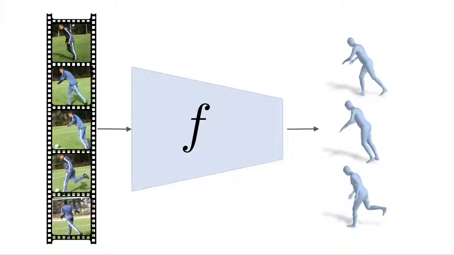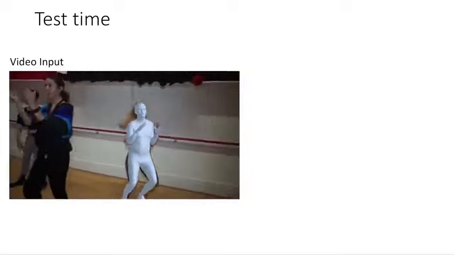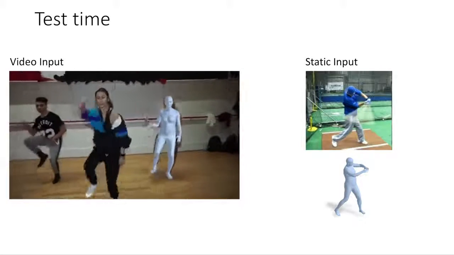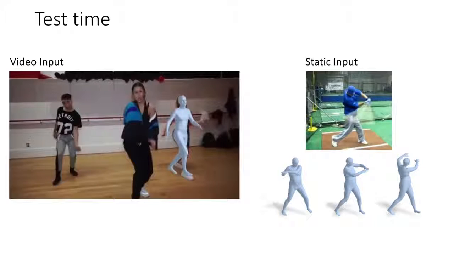In this work, we present a computational model that can similarly learn a representation of 3D human dynamics from video. At test time, from a video input, our model outputs temporally consistent 3D predictions. And from a single image, we can predict not only the current 3D mesh, but also how the 3D poses change in the surrounding moments.